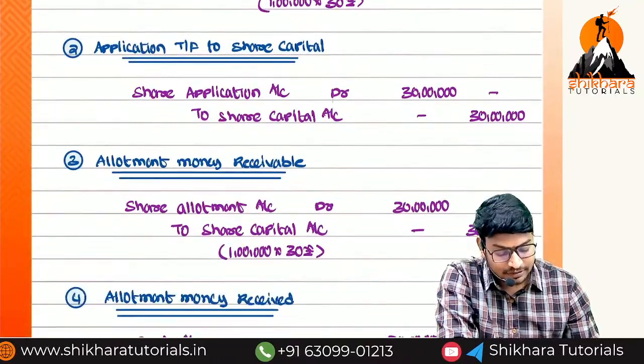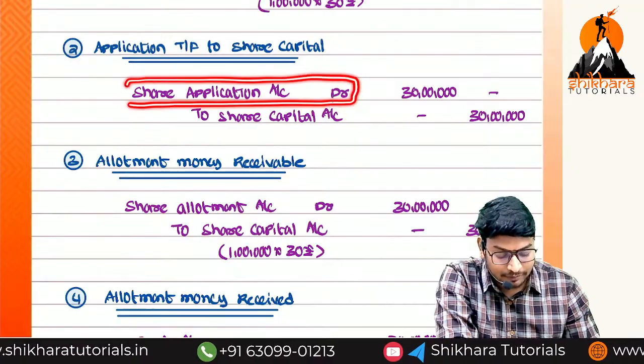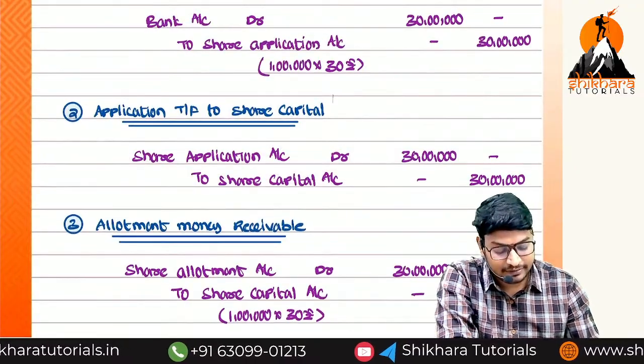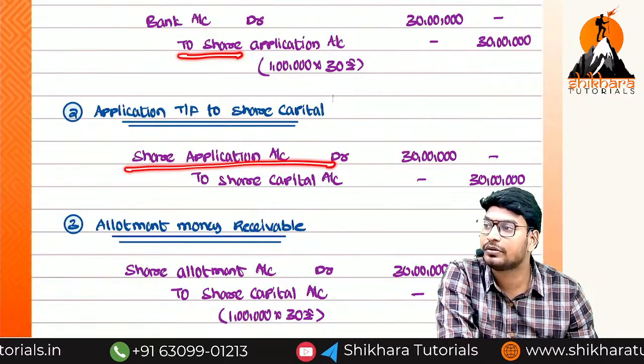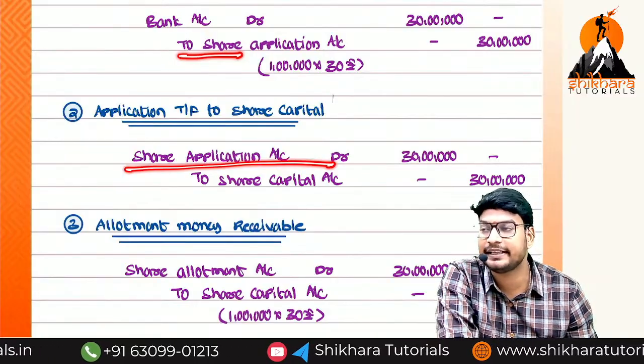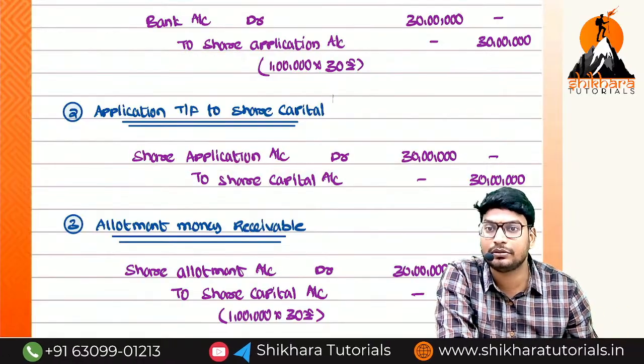Again, if you observe the second entry, in the share application account, what have we done? Debit. In the first entry we have credited, in the second entry we have debited, which means it is closed in our books of accounts. Is there any debit balance or credit balance? It is closed. Debit side is equal to credit side.